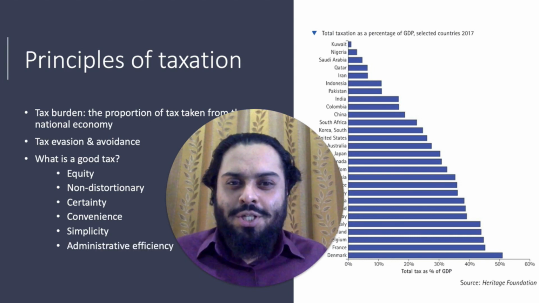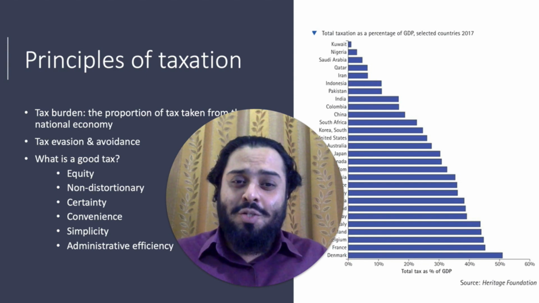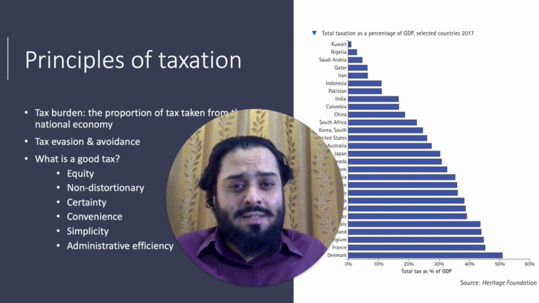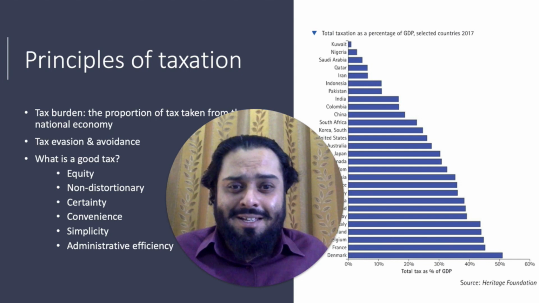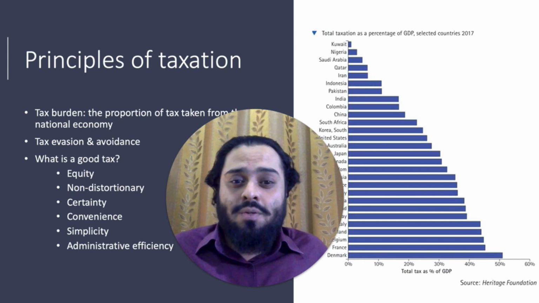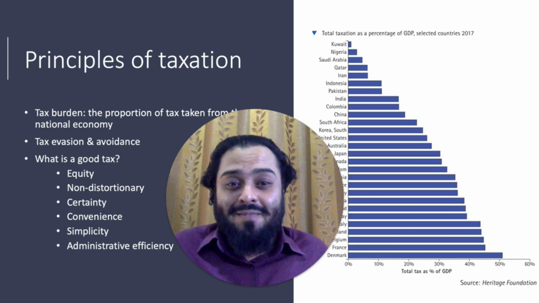And taxes should be cheap to collect. If taxes are too expensive to collect, for example, the tax revenue is $10 million and the government only receives $3 million, that means it's a highly inefficient tax. And there is no point in wasting resources and time in collecting such a tax, and obviously such a tax reduces people's incentive to work. So such a tax would be inefficient.